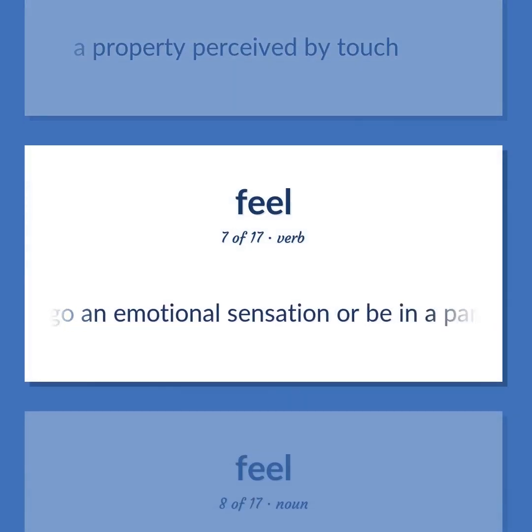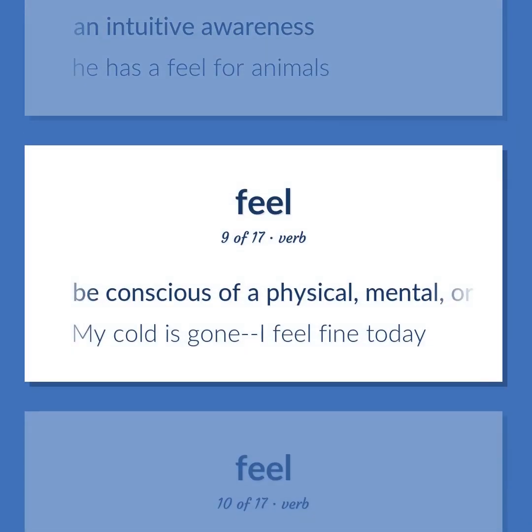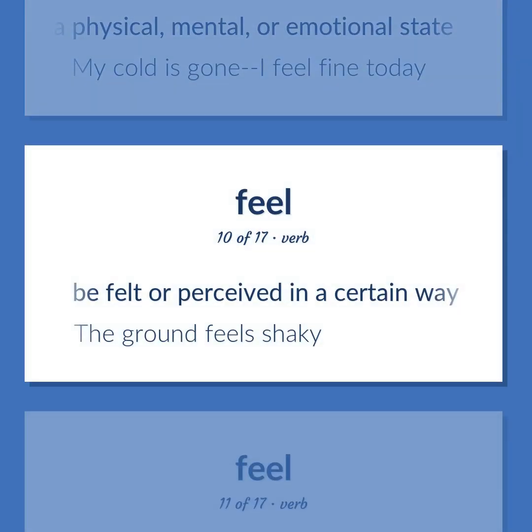Undergo an emotional sensation or be in a particular state of mind. An intuitive awareness. He has a feel for animals. Be conscious of a physical, mental, or emotional state. My cold is gone, I feel fine today. Be felt or perceived in a certain way.